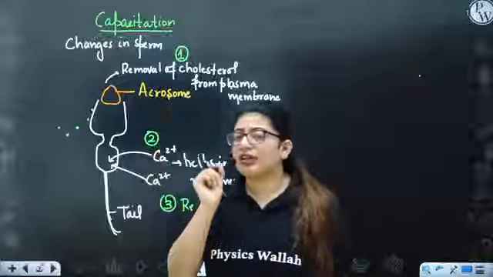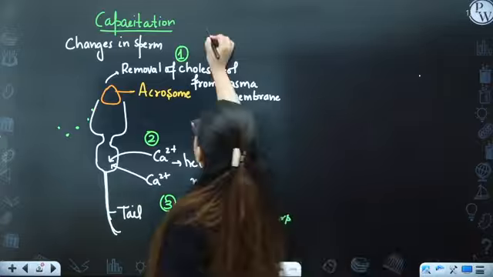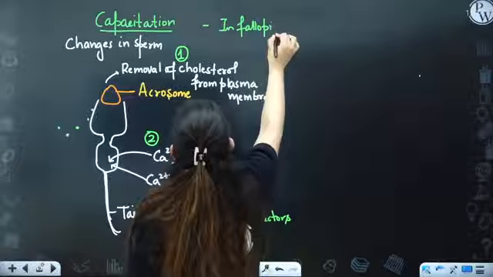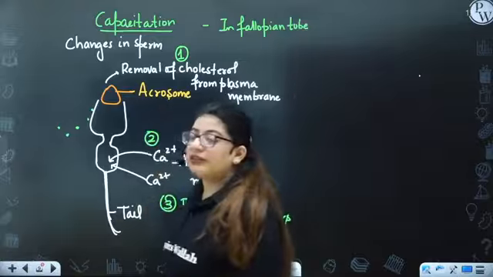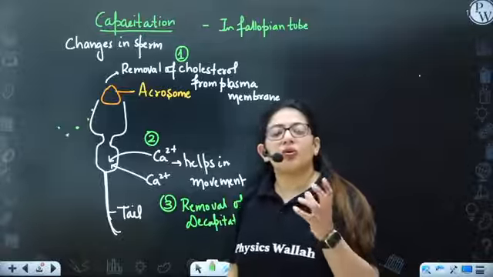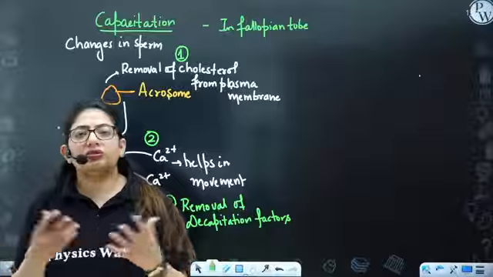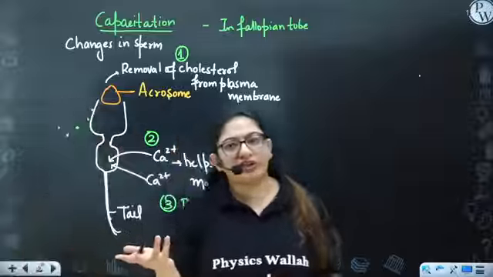We want that capacitation should always take place in the fallopian tube. If the capacitation takes place in the male reproductive tract somehow, the sperm lifespan is only 48 to 72 hours. It will disintegrate in one, two, or three days.